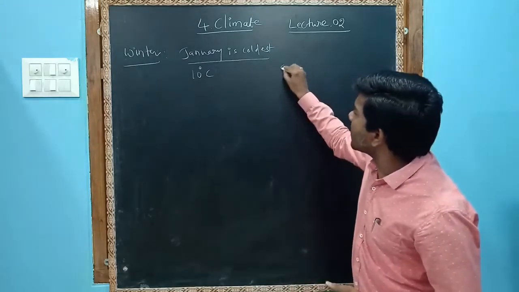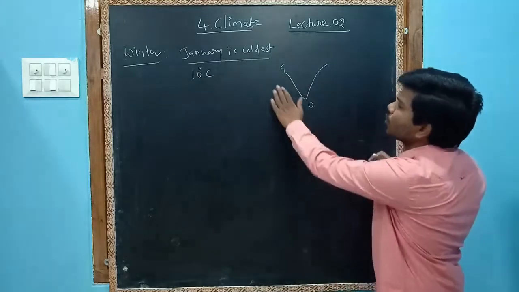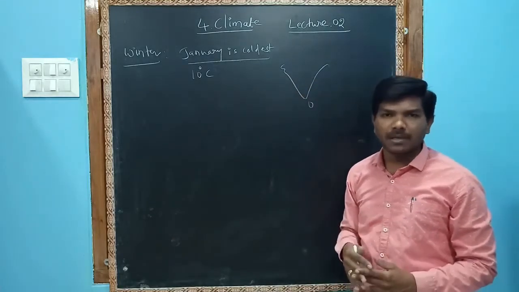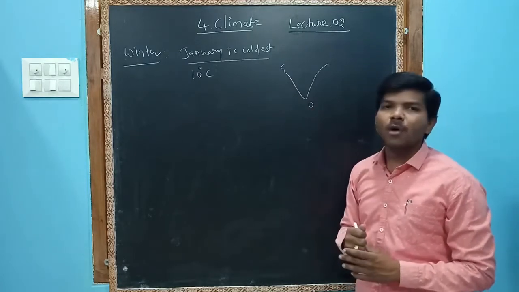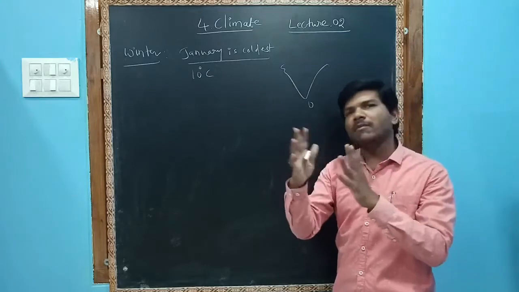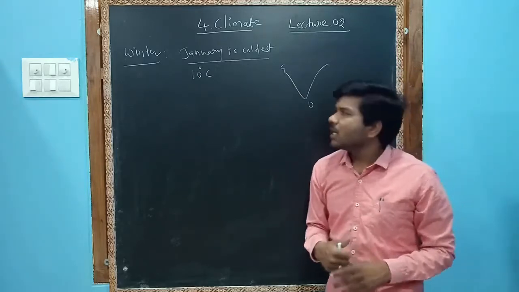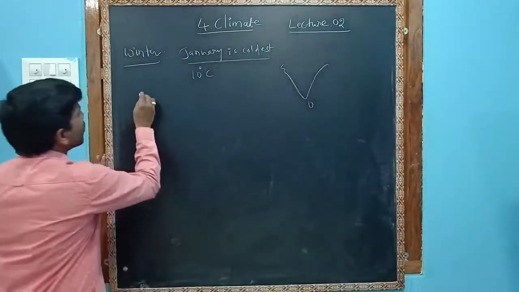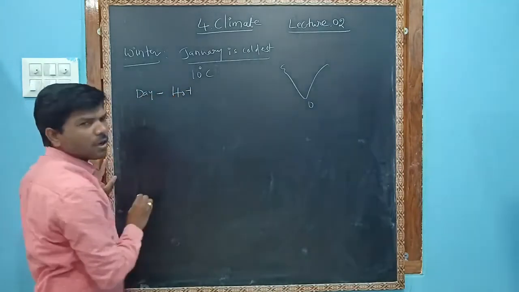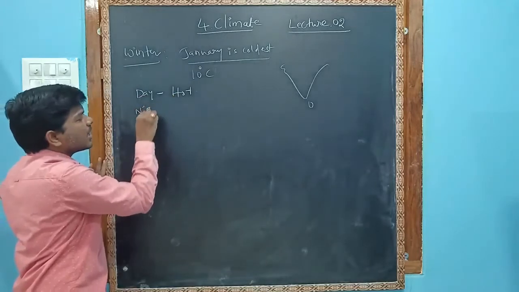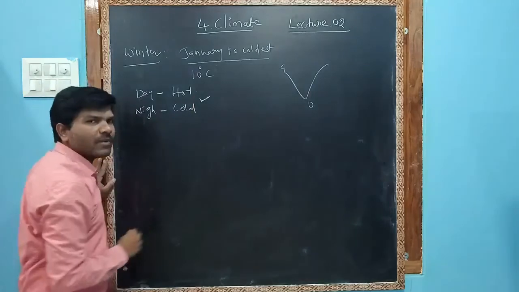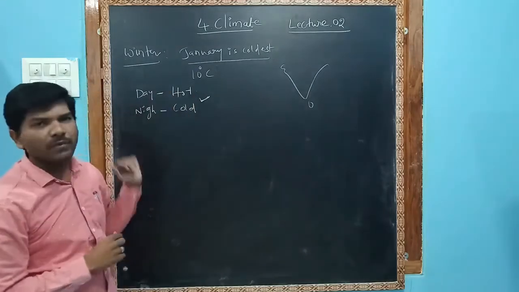Next, what about the remaining areas? The areas located on the coast will enjoy a moderate climate. What are the weather conditions in winter? In winter, days are hot and nights are cold. So this is usually the weather variation during winter.